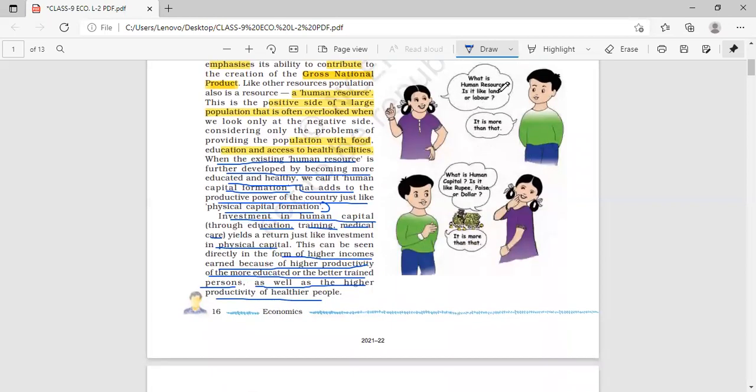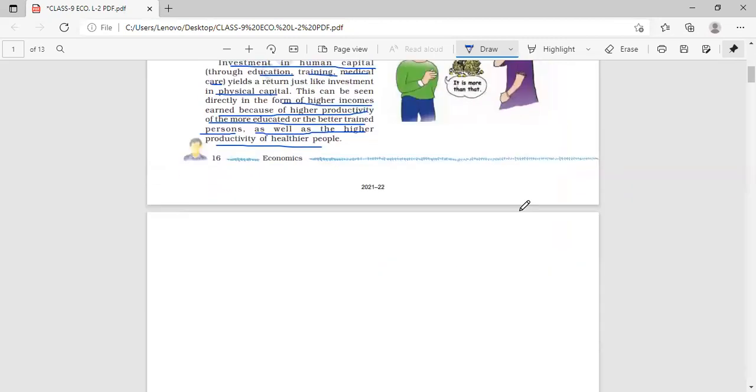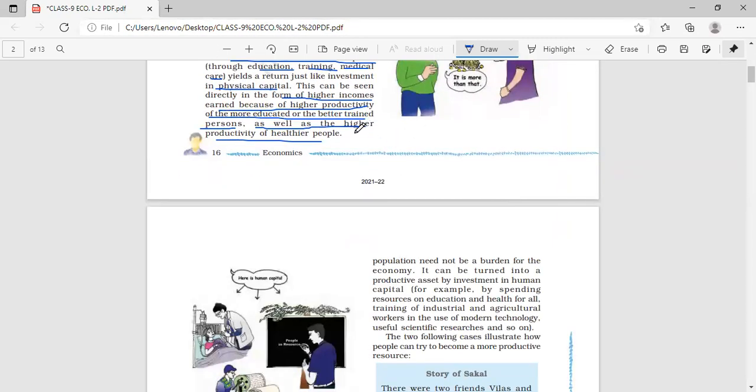Now here, what is human resource? I hope these questions are clear to you. What is human resource? Is it like land or labor? It is more than that. And then what is human capital? Is it like rupee, paisa or dollar? It is more than that, because when we invest in human capital, it can prove more beneficial for the country's economic growth. I hope now this page is clear.